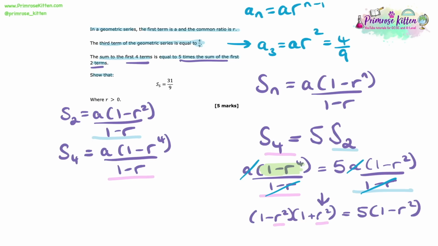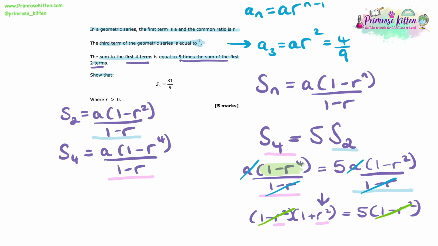So in the bracket, I put a 1 and a 1, an r squared and an r squared. And because it's the difference of two squares, I'm going to put a negative on one and a positive on the other. Always keep an eye out for this difference of two squares in maths. Comes up in trigonometry, comes up here, comes up everywhere. It's such a common thing to pop up, so do keep your eyes out for it.